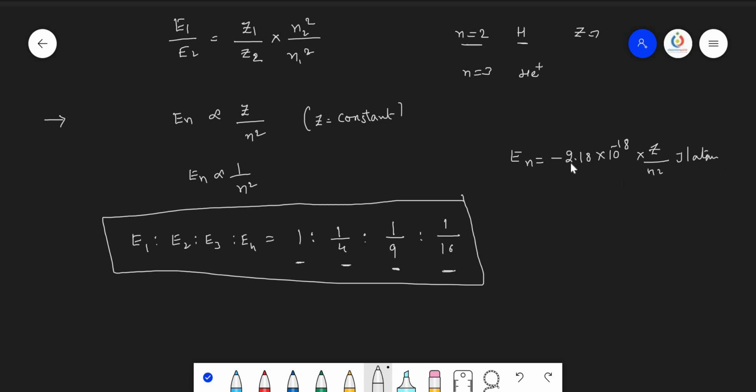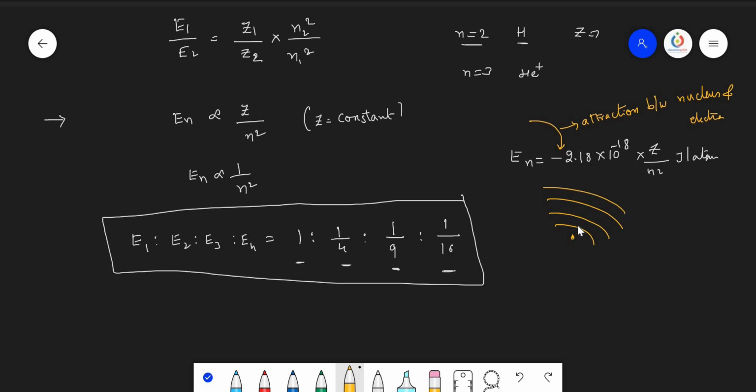This is the formula. Now time has come to discuss what is the use of this minus symbol. This minus symbol says only about attraction, the attraction between the nucleus and the electron.